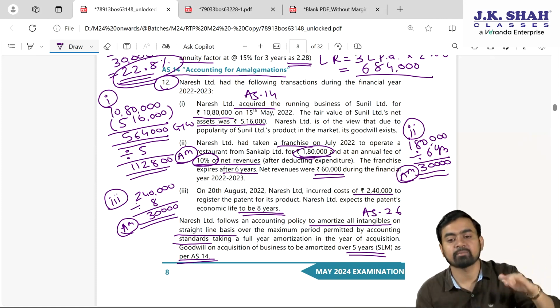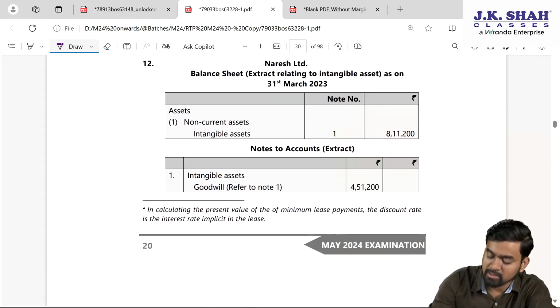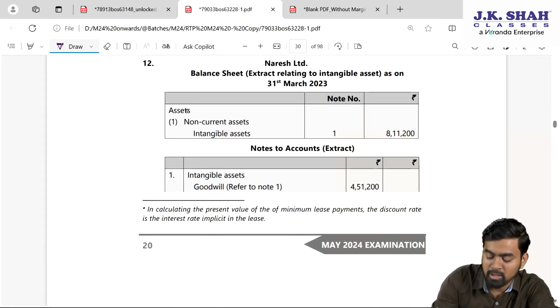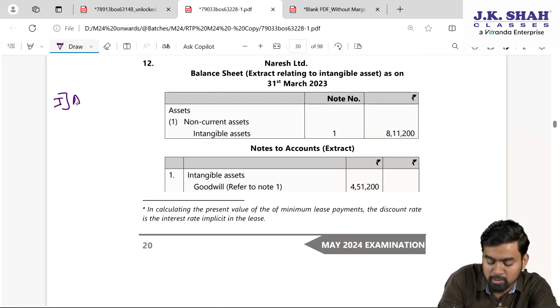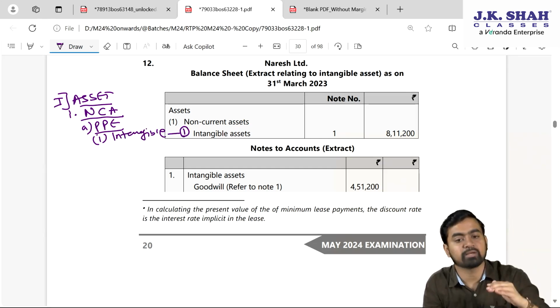After amortization, the remaining balance will go in the balance sheet. Check the answer here. In the balance sheet, how much will we show? See, balance sheet presentation: it should be Roman number, asset. In that, first point is non-current asset. In that, my dear students, A is property, plant and equipment. In that, intangible will come. For this, you have to prepare the note. Likewise, you can present properly.